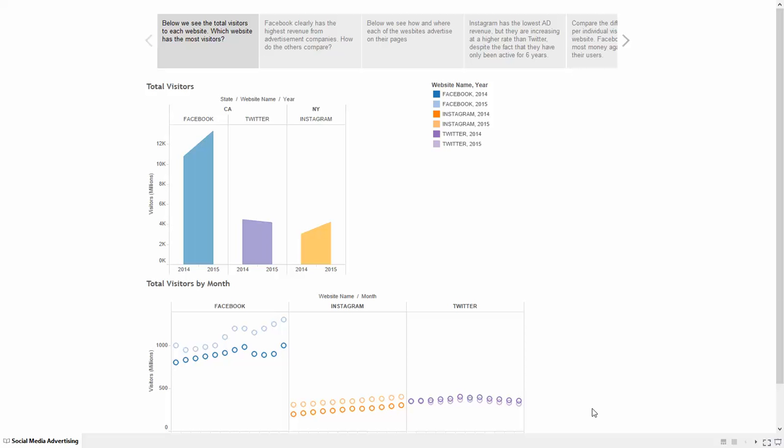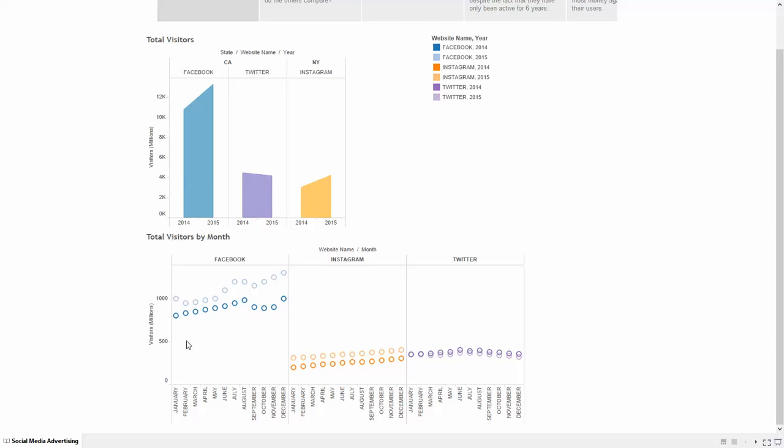In the first graph here, we see the total number of visitors for each website. In the top graph, we see a comparison of the years for each website. For example, we see 2014 for Facebook, 2015 for Facebook has an increase. In the bottom graph, we see a more detailed version of this top graph, which shows us for each month for each of the websites, and the different colors coordinate each of the different years.